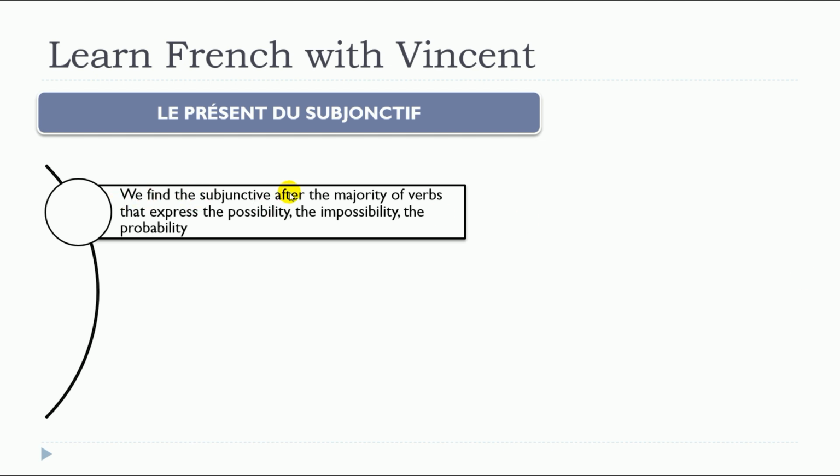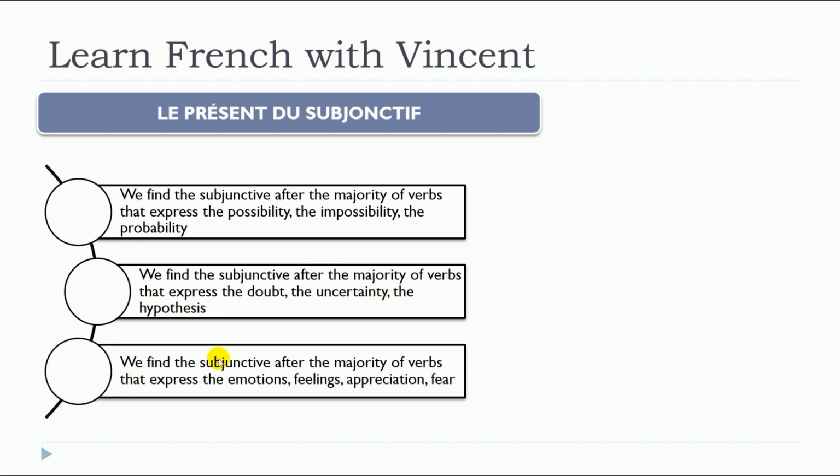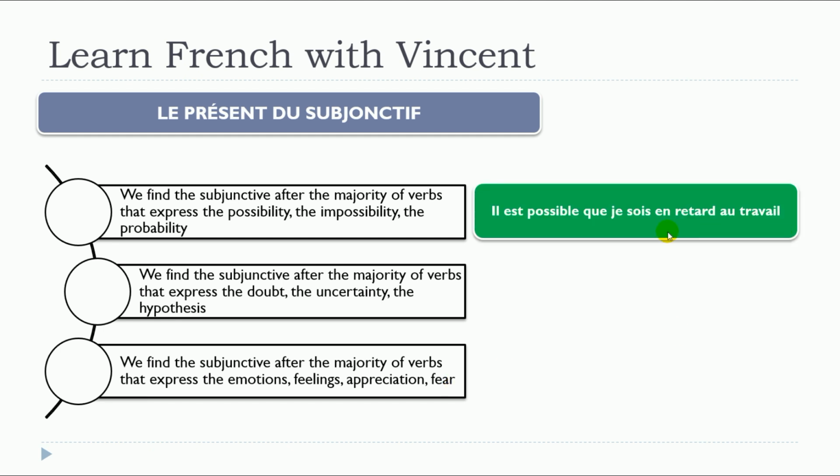We find the subjunctive after the majority of verbs that express the possibility, the impossibility, the probability. We find the subjunctive after the majority of verbs that express the doubt, the uncertainty, the hypothesis. We find the subjunctive after the majority of verbs that express the emotions, feelings, appreciation, and fear. So let's see the examples. Il est possible que je sois en retard au travail.